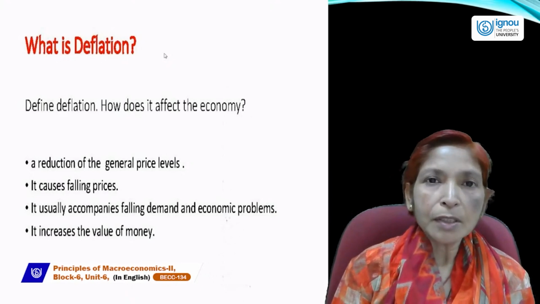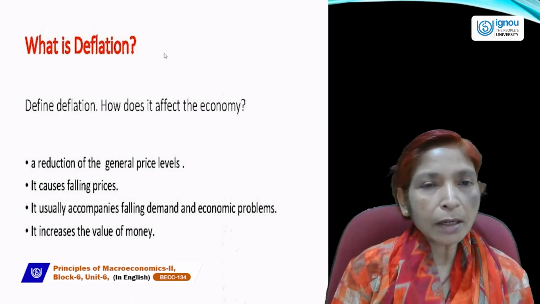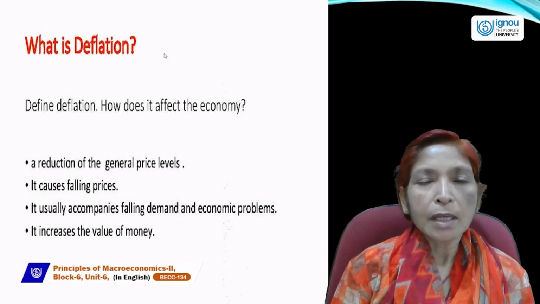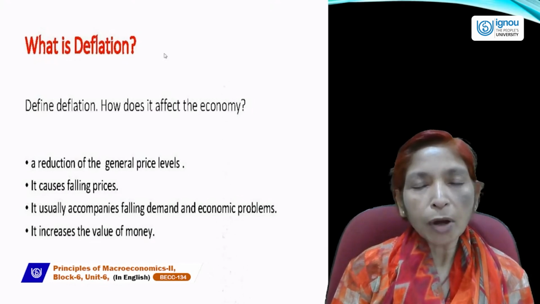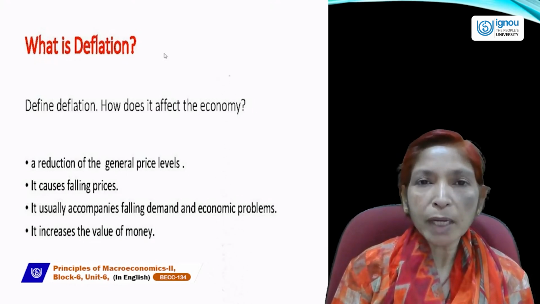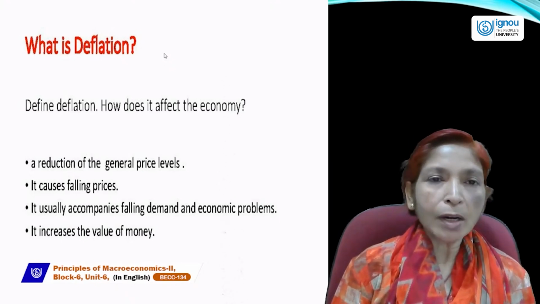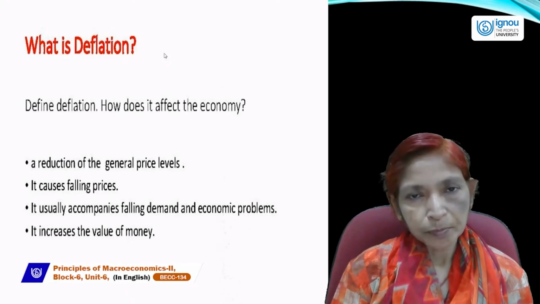At that time, J. M. Keynes introduced macroeconomics and published his book, The General Theory of Employment, Interest, and Money, and gave the solution to overcome this problem, recession or deflation.